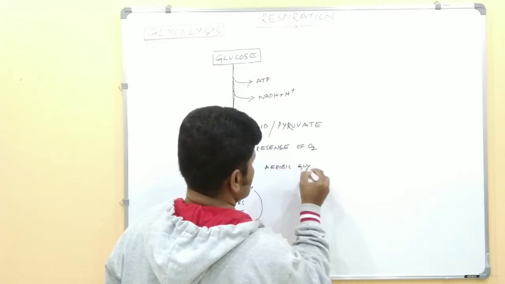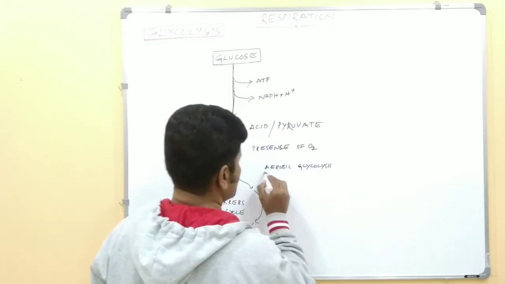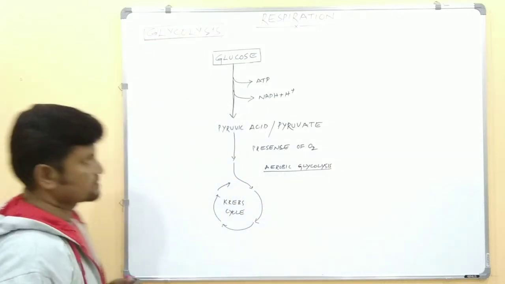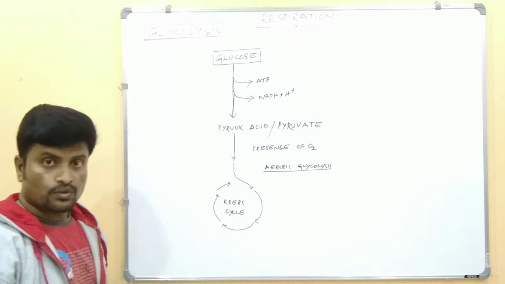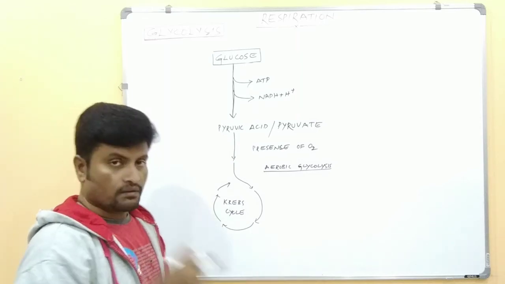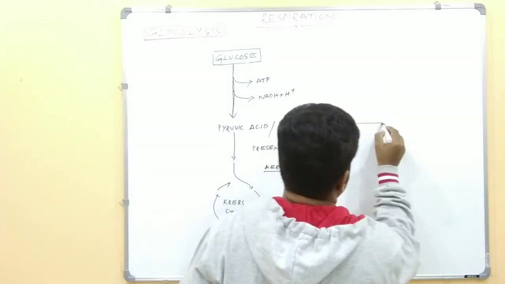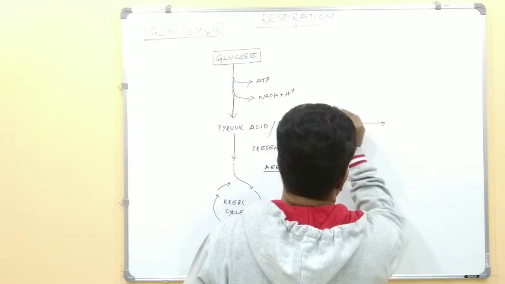This is called aerobic glycolysis. Whenever there is no oxygen, in the absence of oxygen, this pyruvic acid enters into the fermentation process.